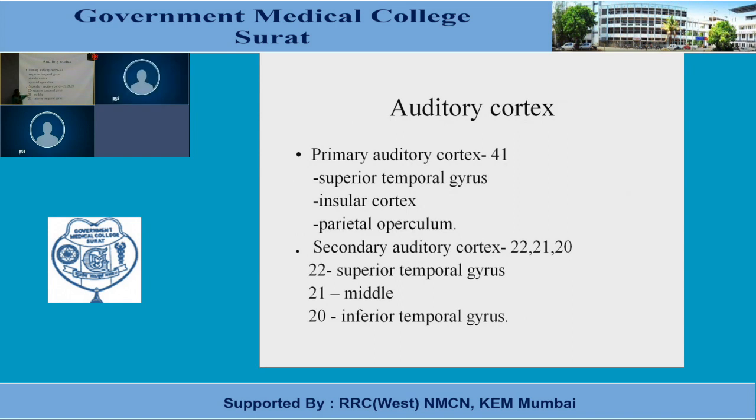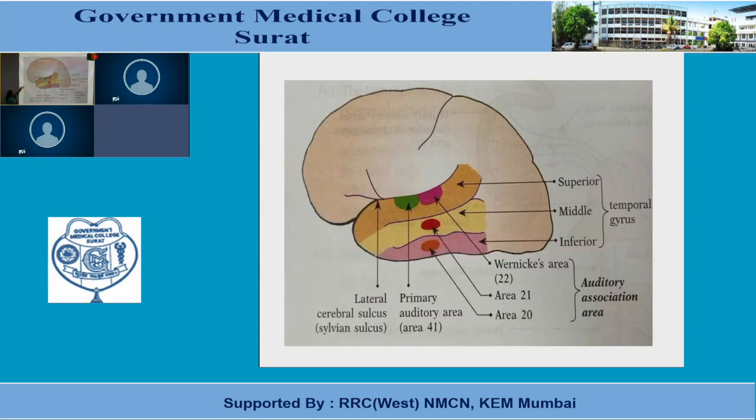Signals from the primary auditory cortex are sent to the secondary auditory cortex, where further analysis of information takes place. This auditory association area is areas 22, 21, and 20. Area 22 is located in the superior temporal gyrus, 21 in the middle temporal gyrus, and 20 in the inferior temporal gyrus. You must have already studied this in anatomy. This is the diagram showing different areas of the temporal gyrus. This is the primary auditory area, and these are the secondary auditory areas.